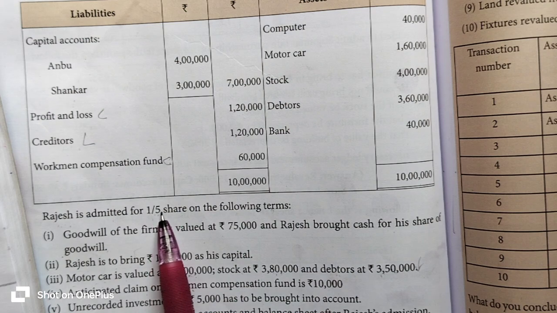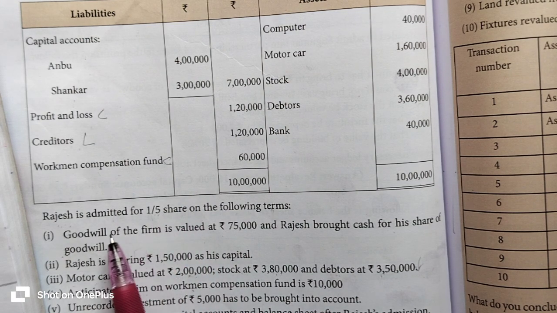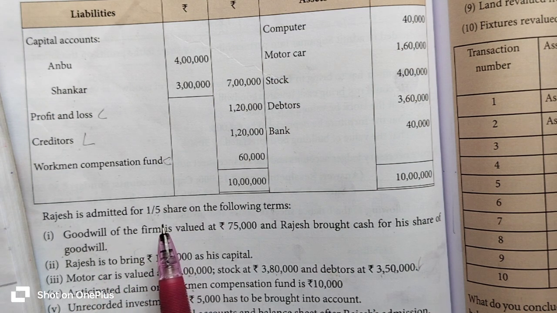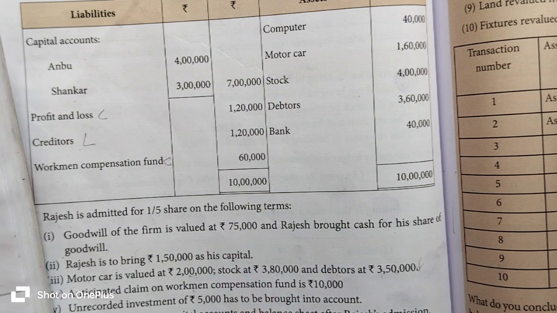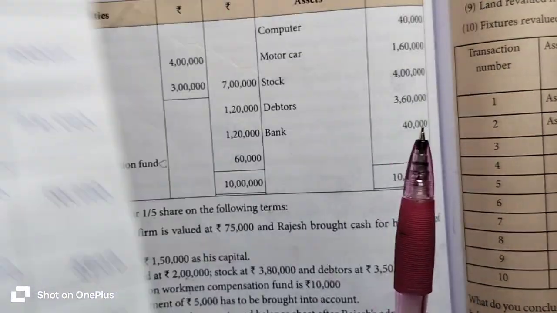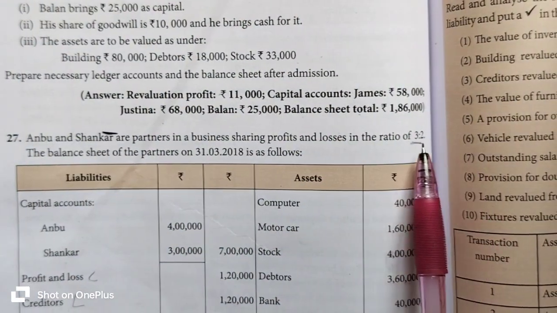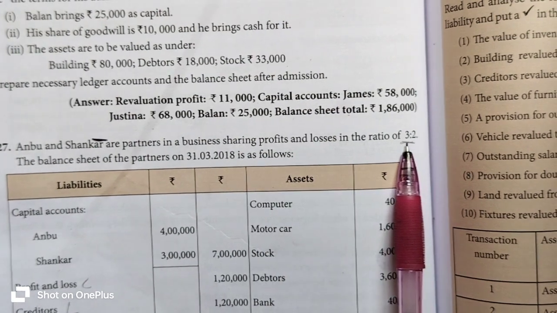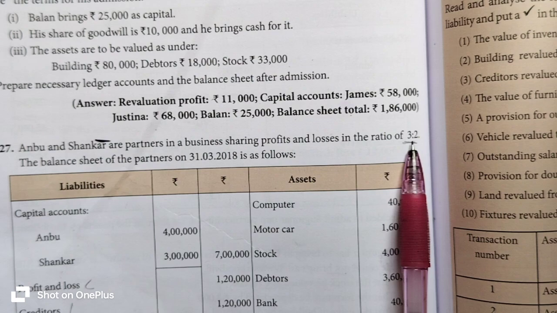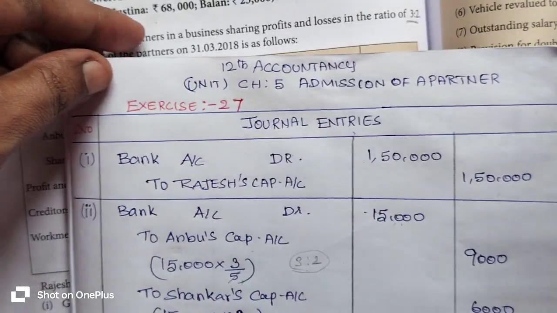Rajesh gets 1/5 share of profit. So accordingly, Rajesh's goodwill is to be transferred to old partners' capital account in the sacrificing ratio. Sacrificing ratio is not given in the question, so we have to consider the old profit sharing ratio 3:2 as the sacrificing ratio. So what is the journal entry?